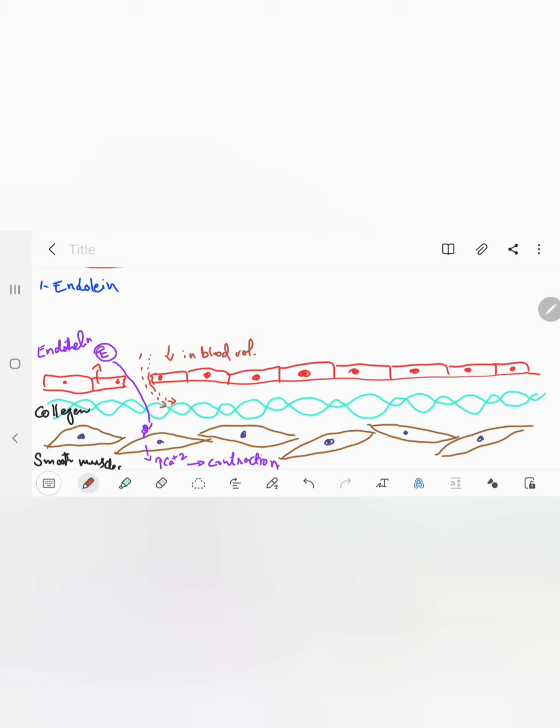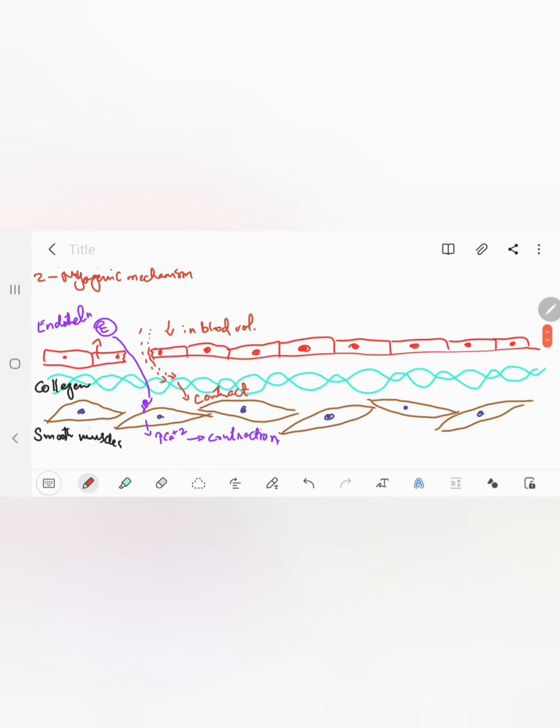The smooth muscles of the blood vessels have an innate ability that they contract whenever there is decrease in the volume of the blood, so that the pressure inside the blood vessel may remain constant. This phenomenon is known as myogenic mechanism. We will be discussing this phenomenon in much more detail when you will be studying about the cardiovascular system.